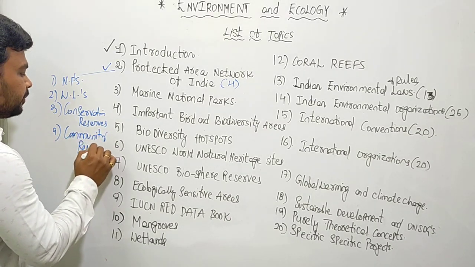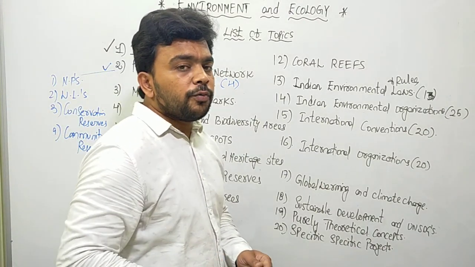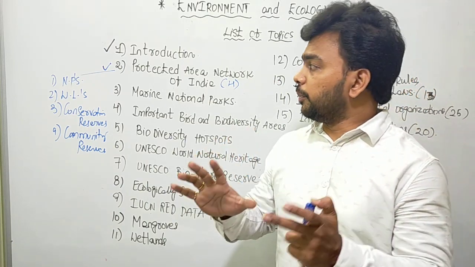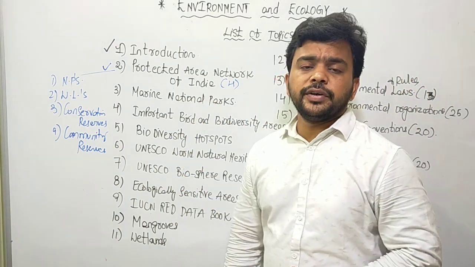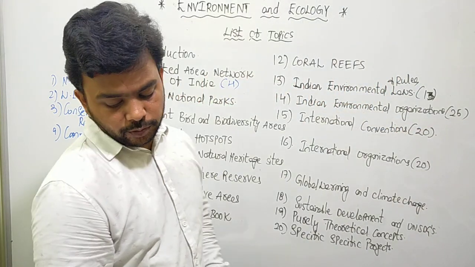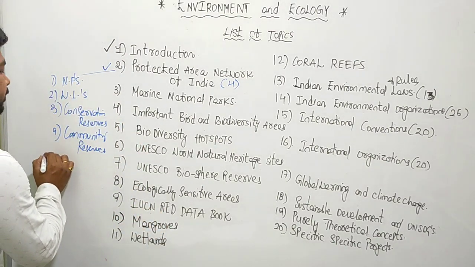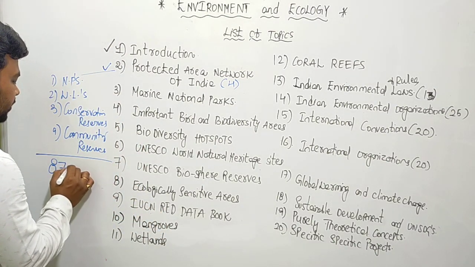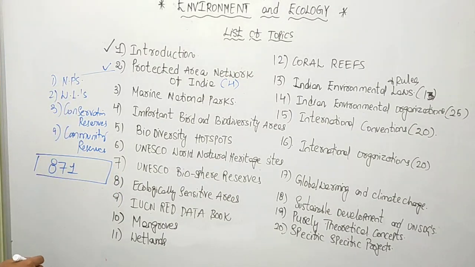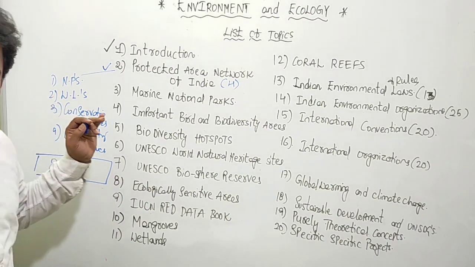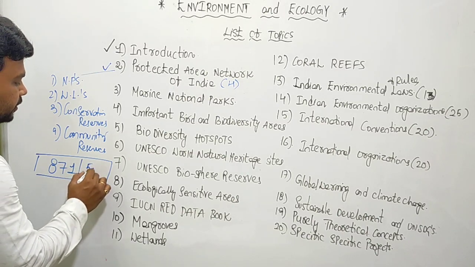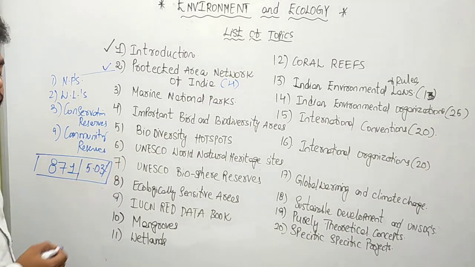Understand very clearly, the Protected Area Network of India consists of four types of protected areas created by the government of India under the Wildlife Protection Act 1972. How many protected areas are there in India? Combined we have 871 protected areas, that is the total number of national parks, wildlife sanctuaries, conservation reserves and community reserves, and they occupy 5.03% of the total geographical area of India.